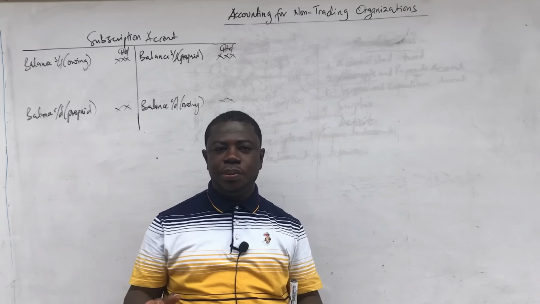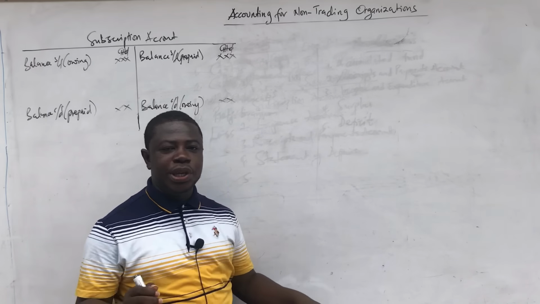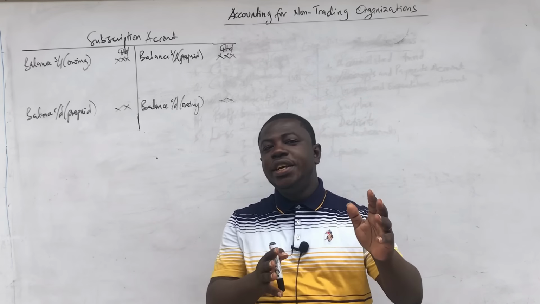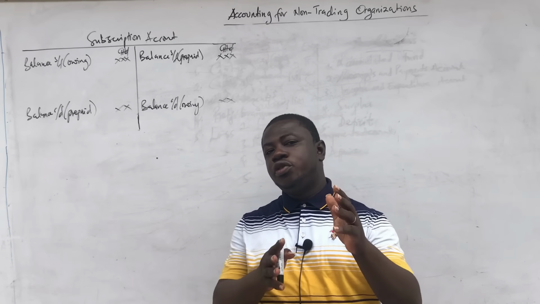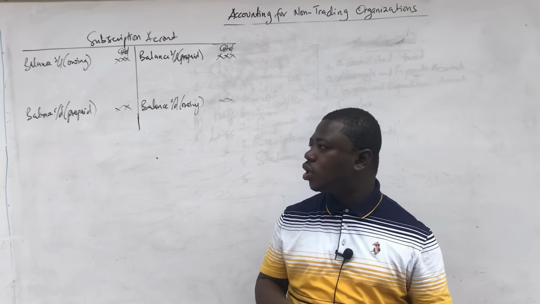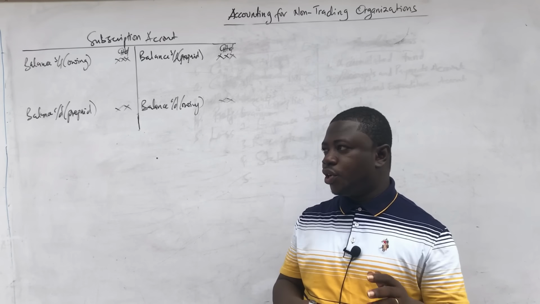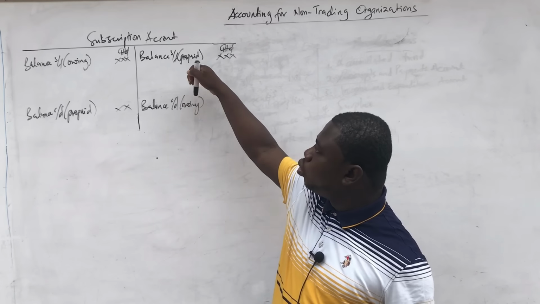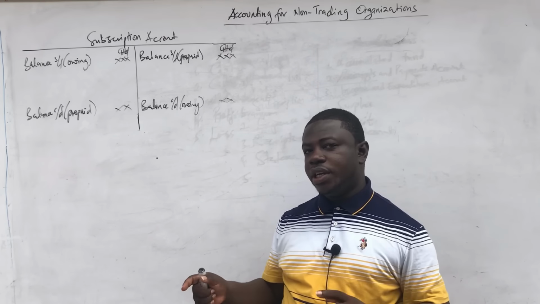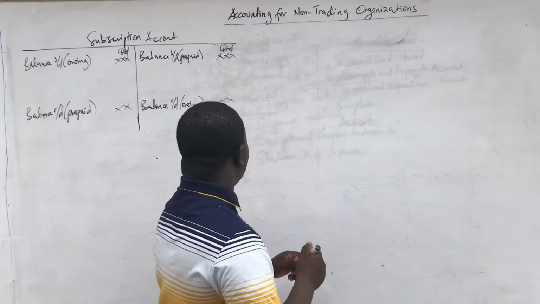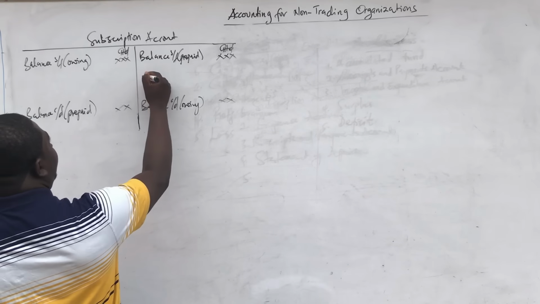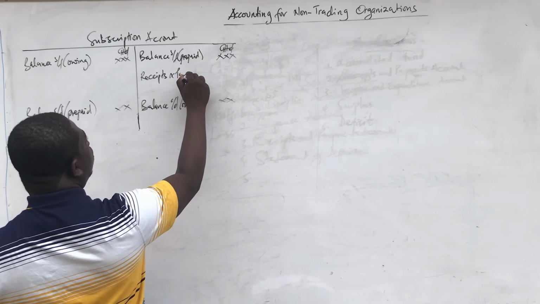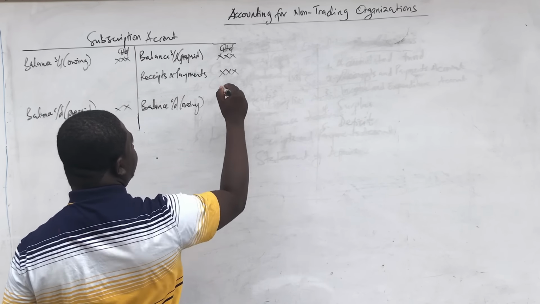And the entries that are going to be made are 2. Take note. There would be a receipt and payment account that shows on the debit side that we have received some subscriptions for the year. So when we move to the debit side of the receipt and payment account or the cash book, we have received some subscriptions, and because they are debited to the cash book or the receipt and payment account, they will be credited to the subscription account according to the double entry. Every debit entry must have a corresponding credit entry, and so we'll go and pick it from there, and then we'll come and credit the subscription account in the name of receipts and payment or bank account, depending on whichever the question has provided.